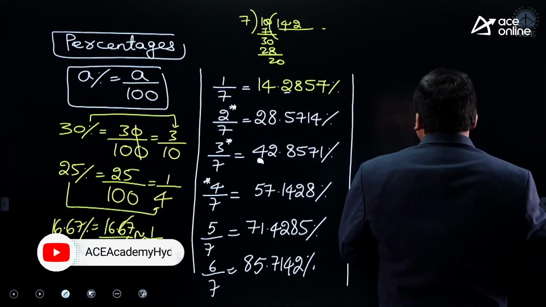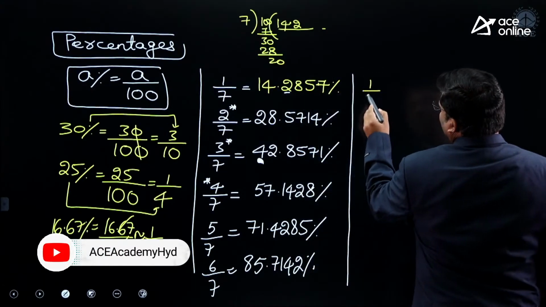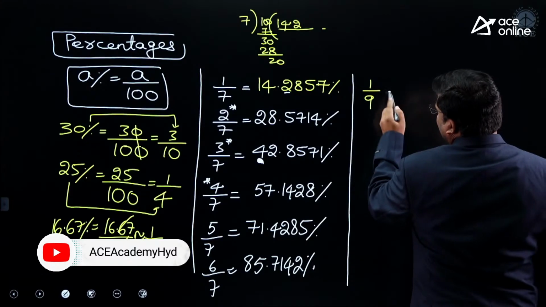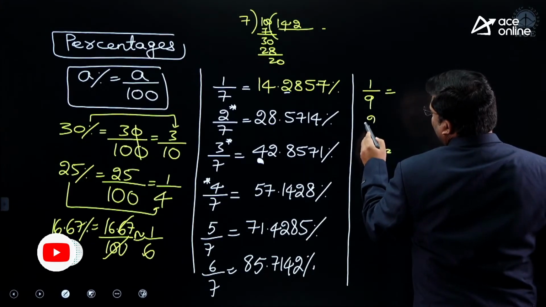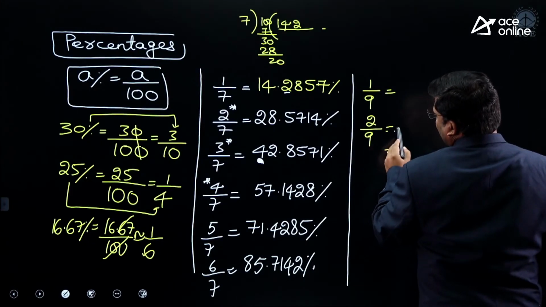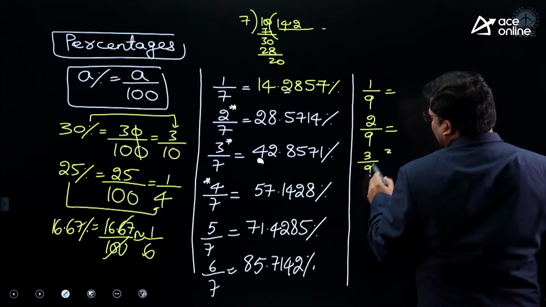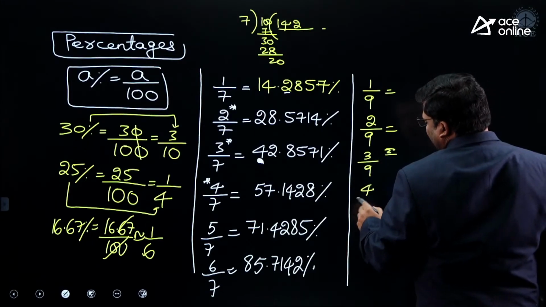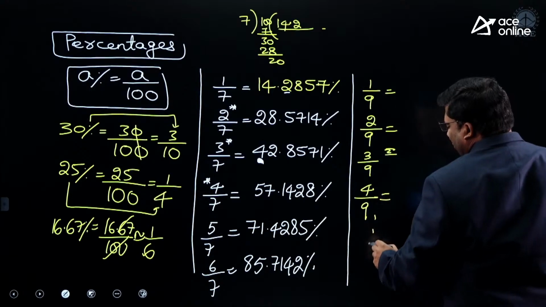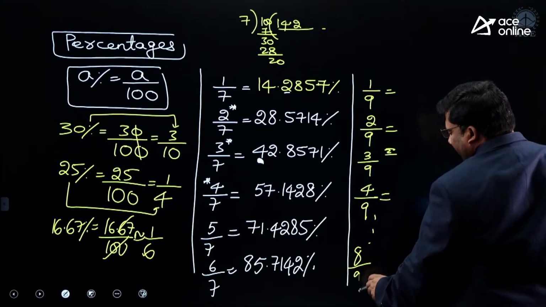Next difficult percentage is 1 by 9. 1 by 8 we can easily do from 1 by 2. 1 by 9, 2 by 9, 3 by 9, 4 by 9 and so on up to 8 by 9.